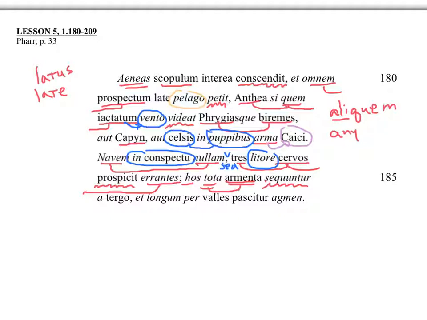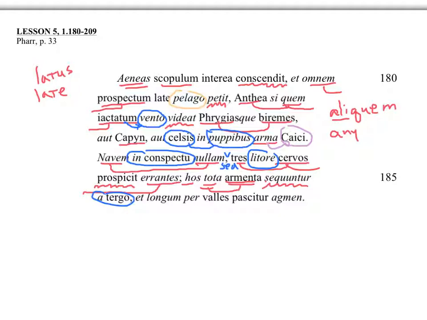A tergo, this is ablative, from behind. Okay, from behind. A tergo, they are the leaders. So these 3 stags, cervos. And by the way, cervos are he deer, okay, not she deer. So another translation you could have for cervos are stags. They're stags. And let's finish it up here.